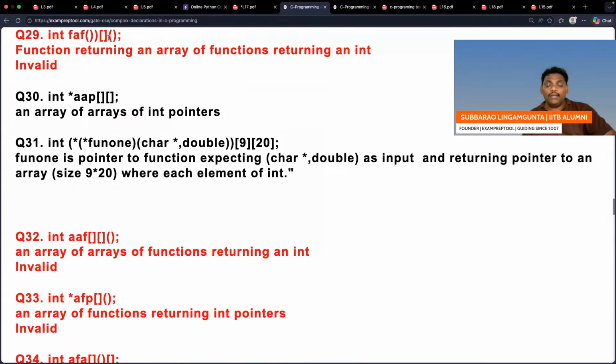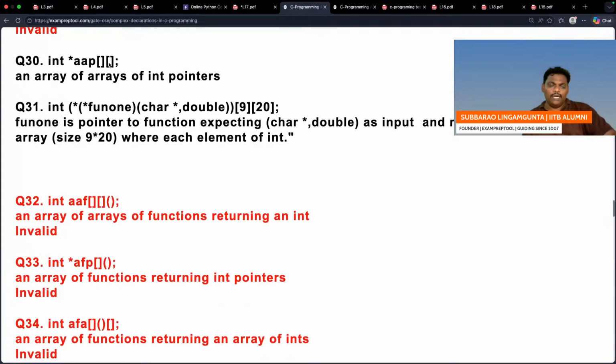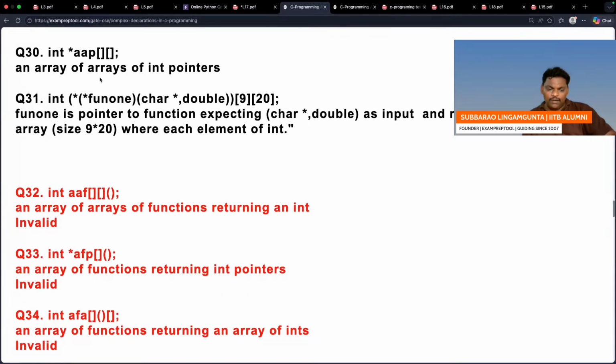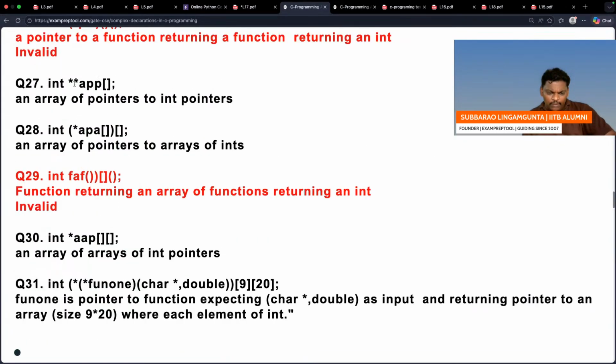A function returning an array, where in this array every element is a function, every element is a function which returns an integer. See, I have not done anything special. First bracket I read. Afterwards, the next bracket I read. Afterwards, the next bracket. One by one I am going through the brackets. A function returning an array is not possible. See this one. I think it is the same thing as question number 27. Next, question number 30.